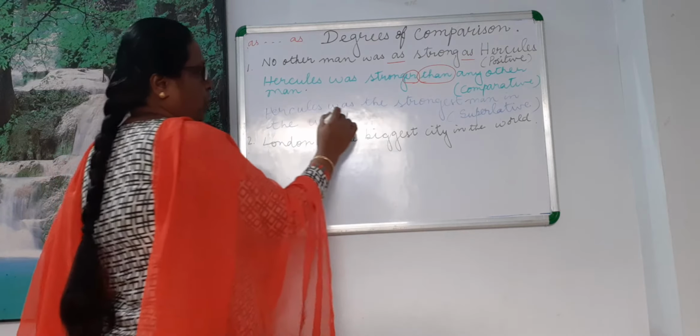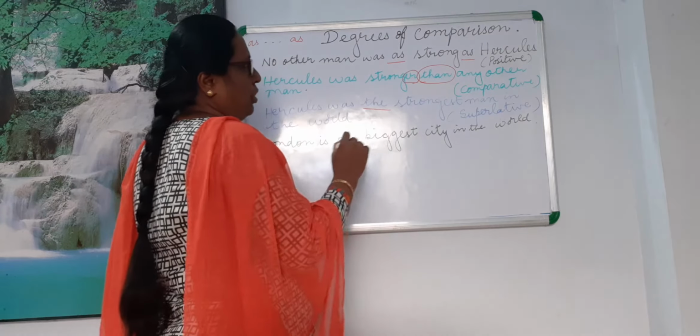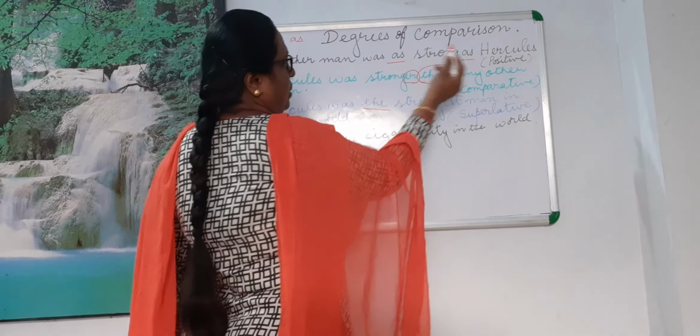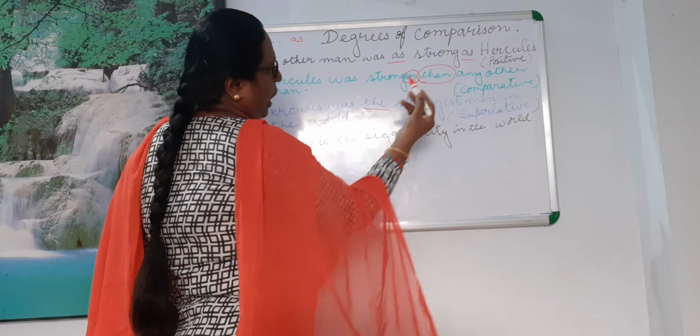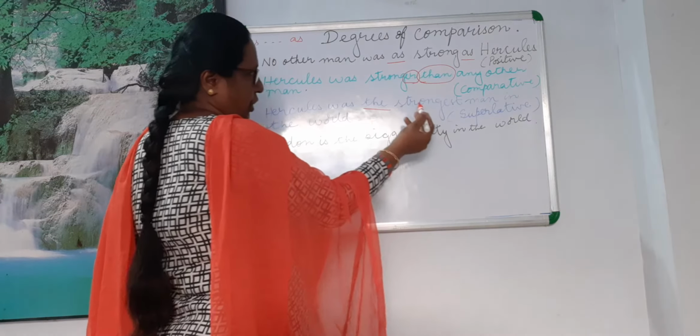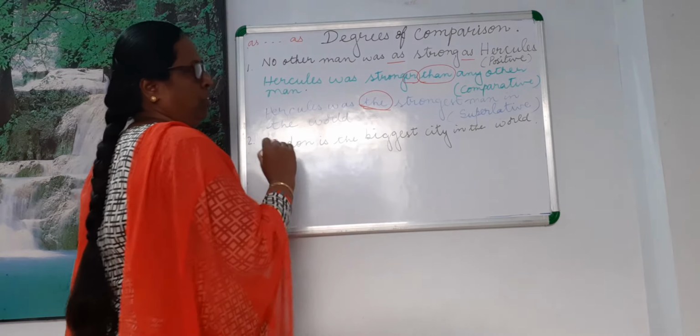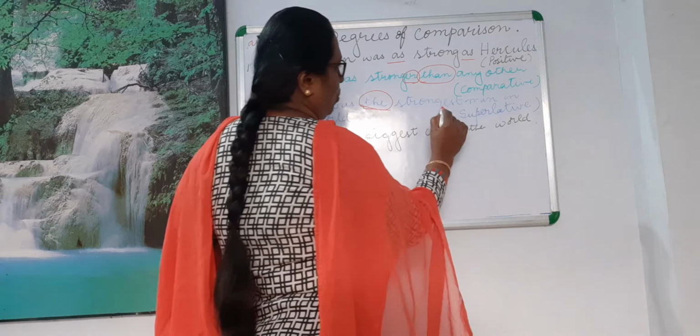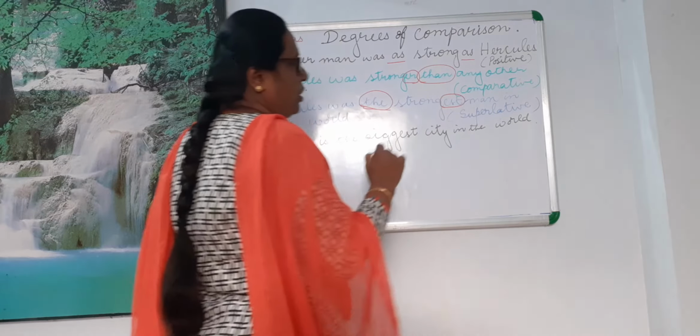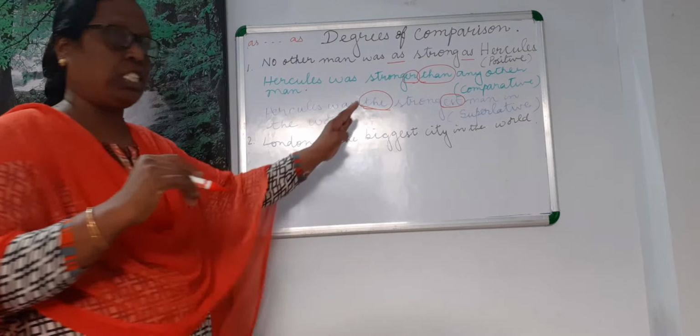Here, where you used as and as, you use the along with the adjective, and strong will be written as strongest as it is a single syllable.